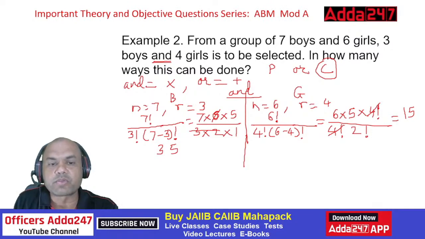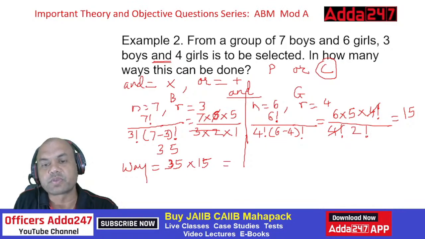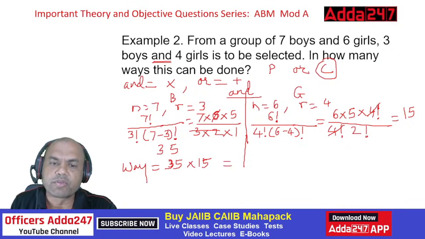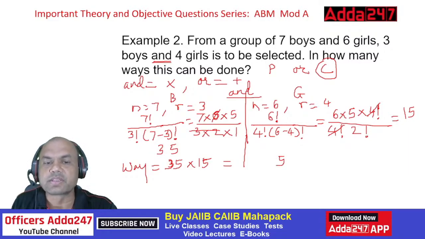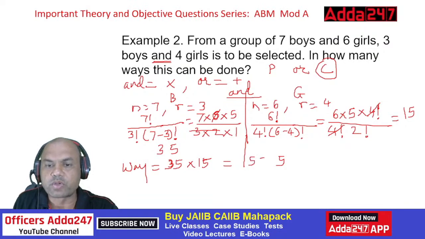So total number of ways equals 35 into 15. Okay. So 15 into 35. This is what you have to find out. So what is the answer? 15 5s are 75. Okay. 7 5s are 35, 15 3s are 45, plus 7 is 52. So 525 ways.